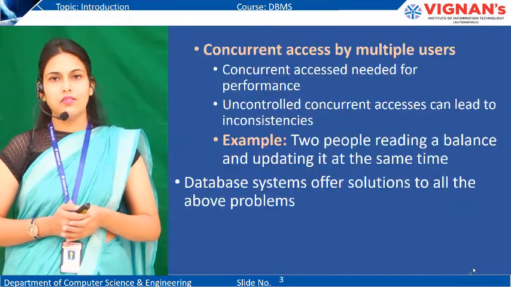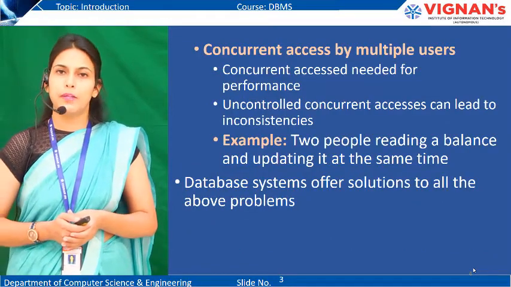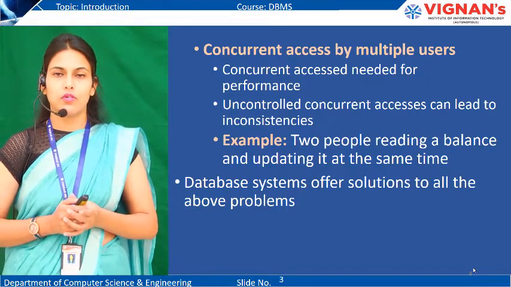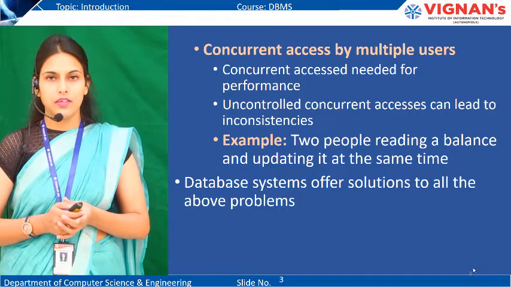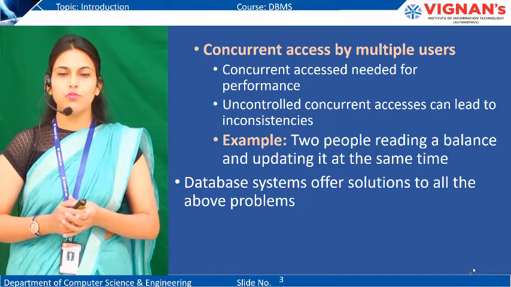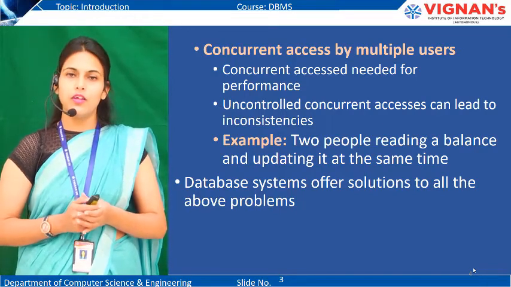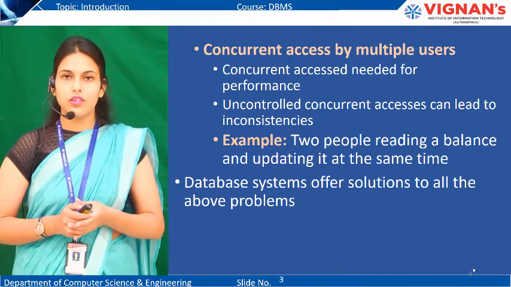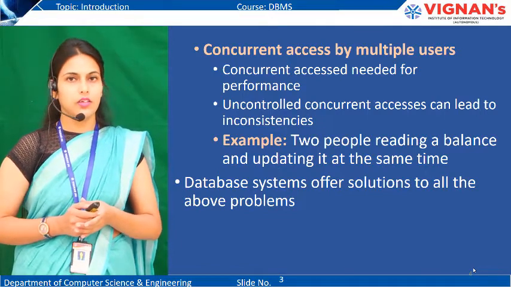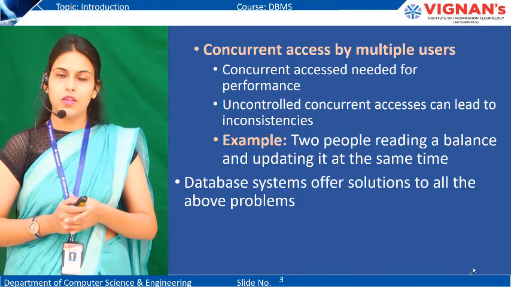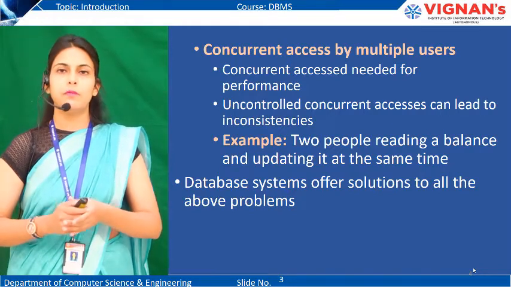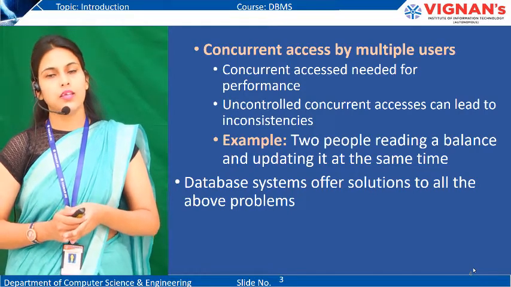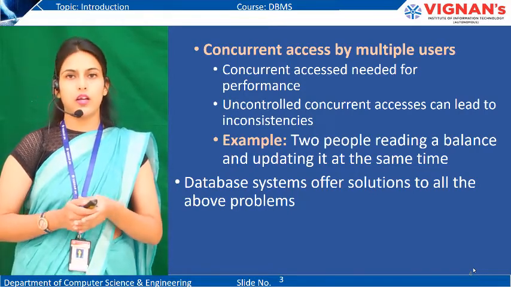Last drawback is concurrent access by multiple users. What do you understand by concurrent? Concurrent means simultaneous. Sometimes for better performance, we want some users to simultaneously access the data. This facility was not there in the case of file system, while in databases multiple users can simultaneously access the data and they can simultaneously update the data as well.